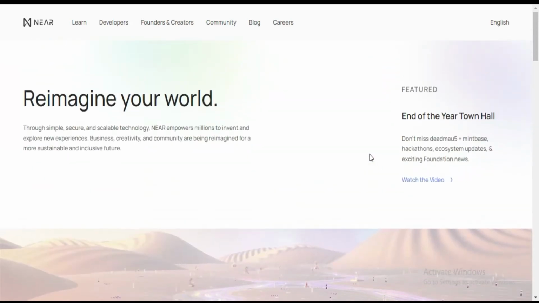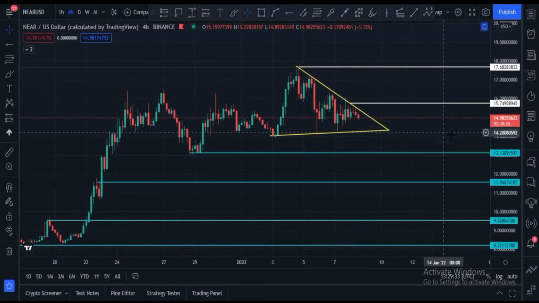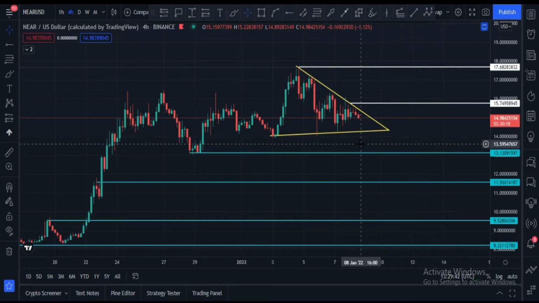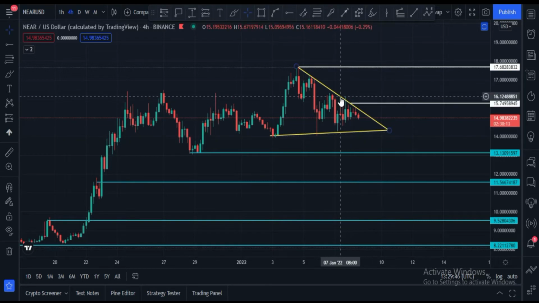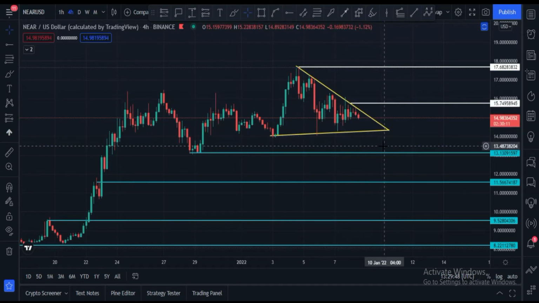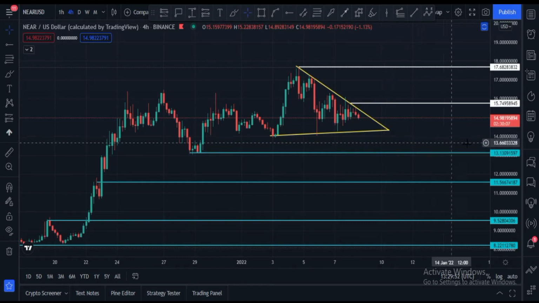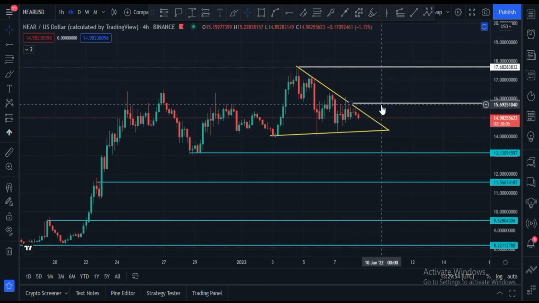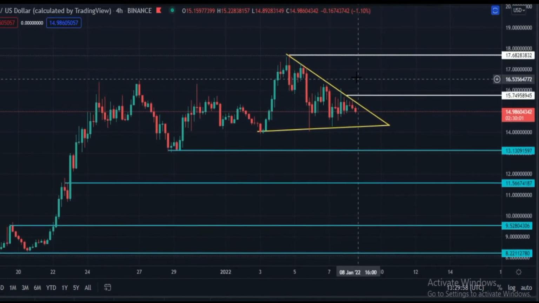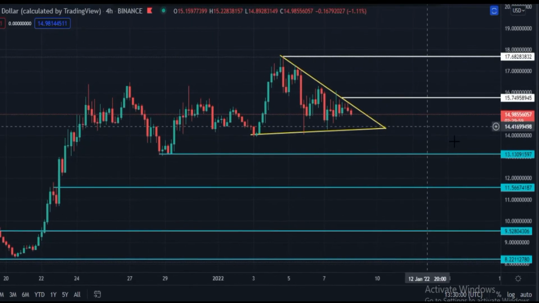And let me please show you first chart. This is NEAR/USD pair 4-hour chart. Current price is at $14.98 right now, and it is in this symmetrical triangle. We have to wait for the breakout. If it breaks out towards upside, then it will be huge. But for this, it has to break $15.74 resistance. After that, it can easily hit $17 price area.